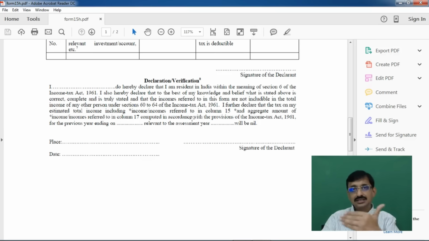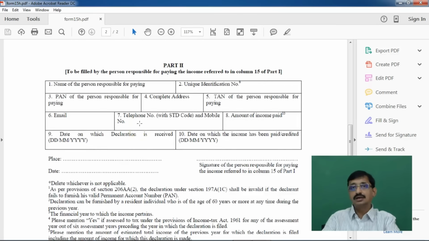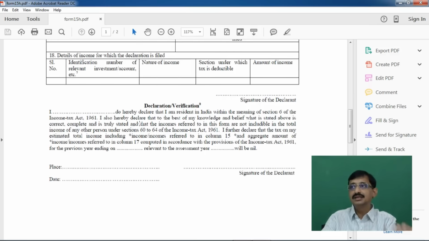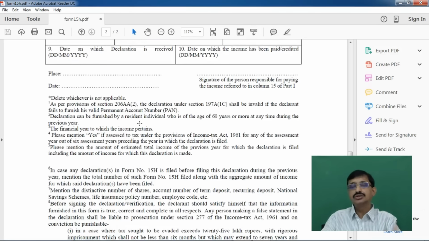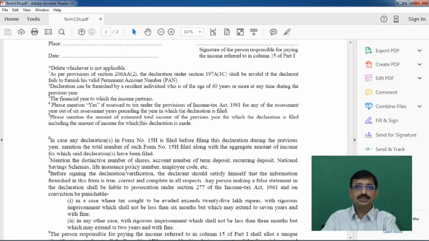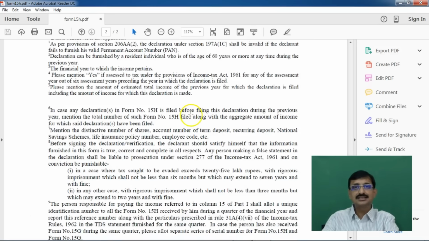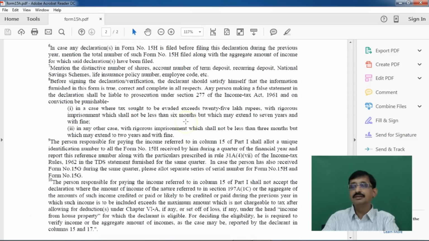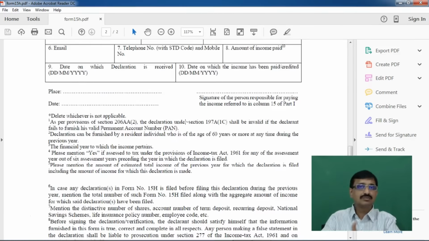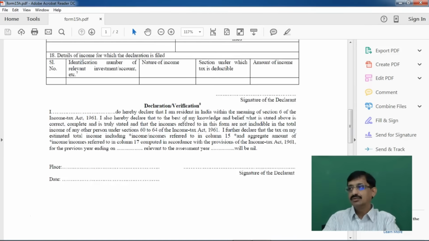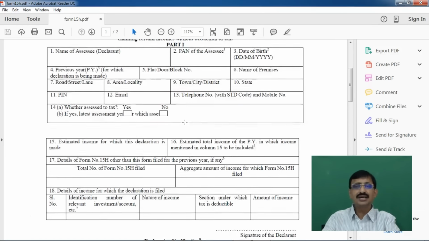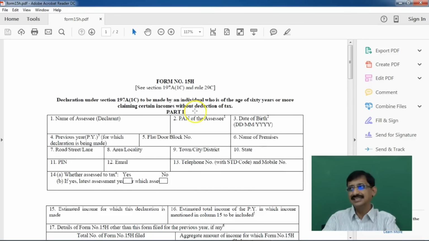One is that the income referred to in this declaration is not liable to be clubbed with another person, and the tax payable on the total income will be nil. So here also you have 2 parts. The first part is to be filled by the payee and the second part is to be filled by the payer. Here also you have some notes you can go through, which can be understood easily.